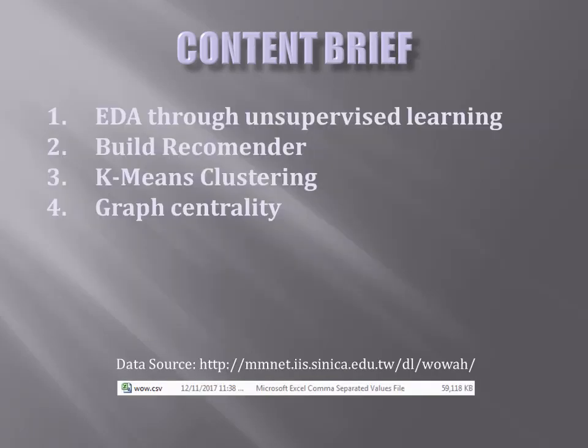The main content of our project includes 4 parts. First, an exploratory data analysis through unsupervised machine learning. Second, build a simple recommender to help new players choose their classes and races. Third, K-means clustering. Fourth, graph centrality.